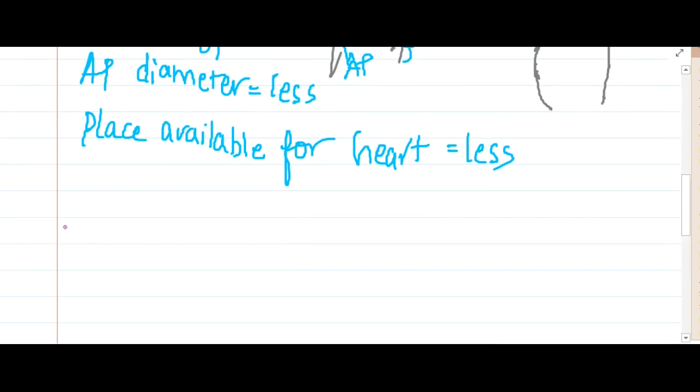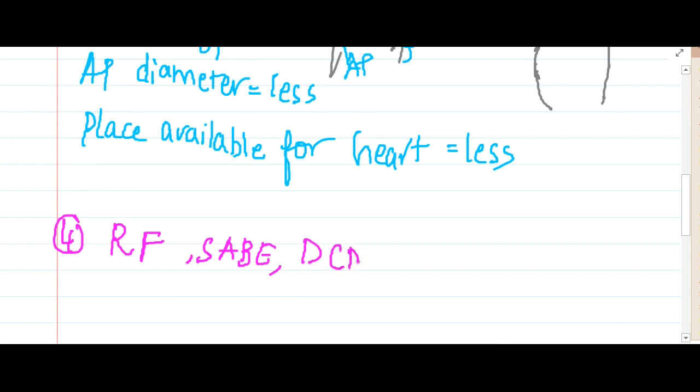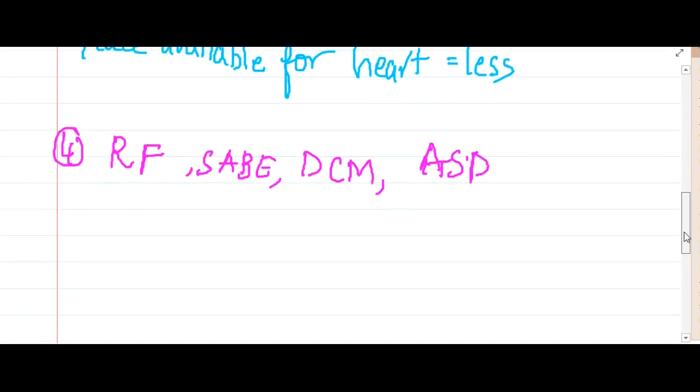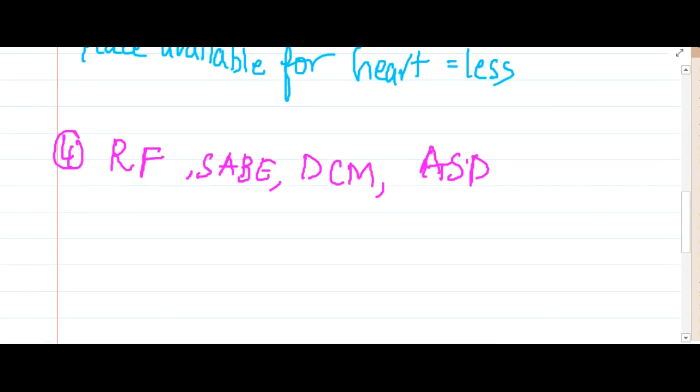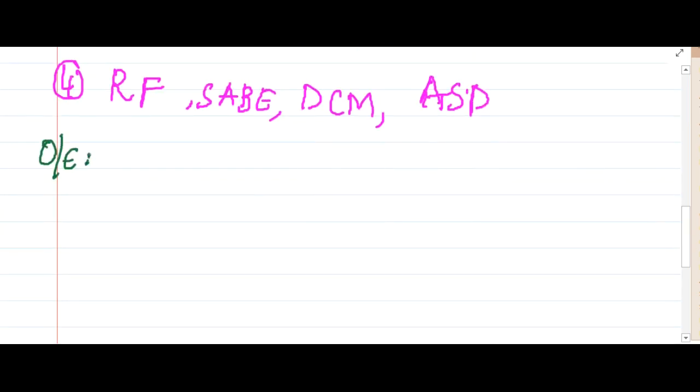Then the fourth cause is rheumatic fever, subacute bacterial endocarditis, dilated cardiomyopathy, or atrial septal defects. In all these cases, whatever the reason, there is excessive stretching of the papillary muscles.